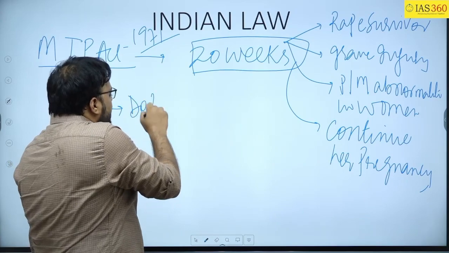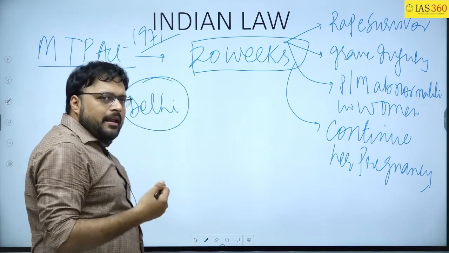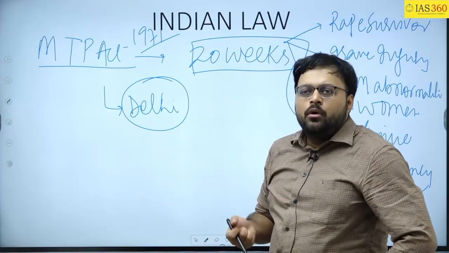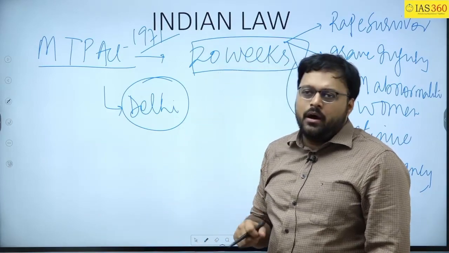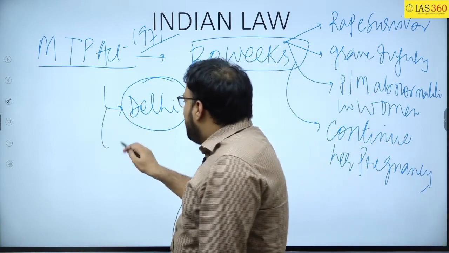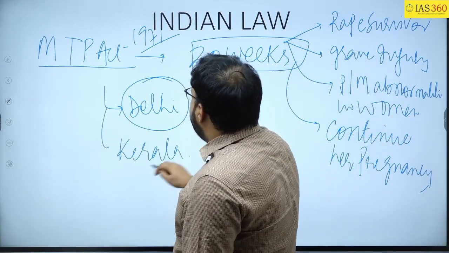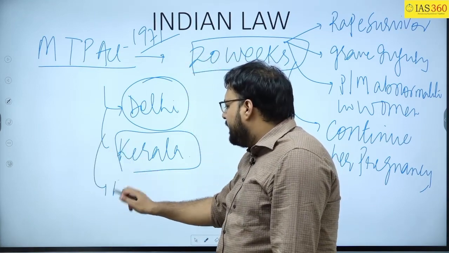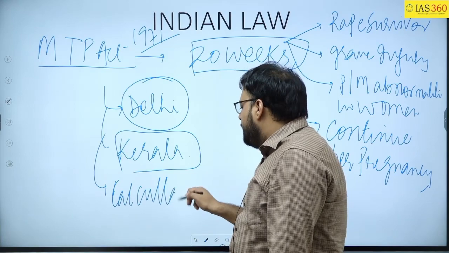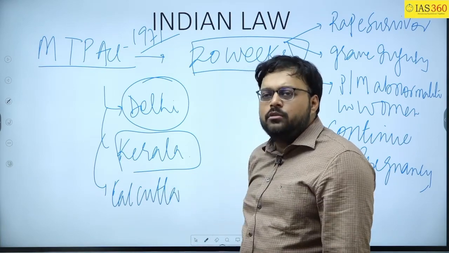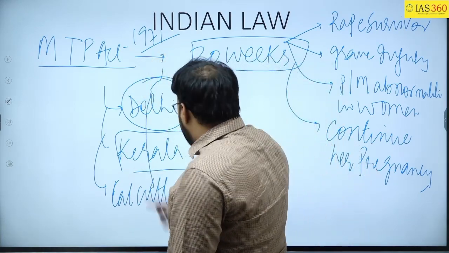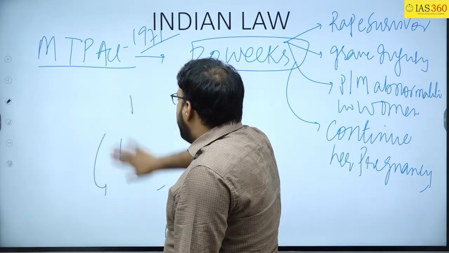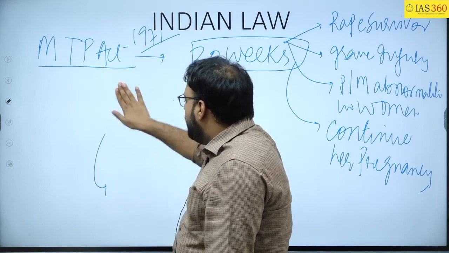For example, the Delhi High Court allowed a woman to go for abortion looking into the serious injury to her life. Likewise, the Kerala High Court allowed a rape survivor to go for abortion. Likewise, the Calcutta High Court, as I was talking about, allowed the woman because of the abnormalities in her child. So basically these are the different circumstances in which the court has to intervene.